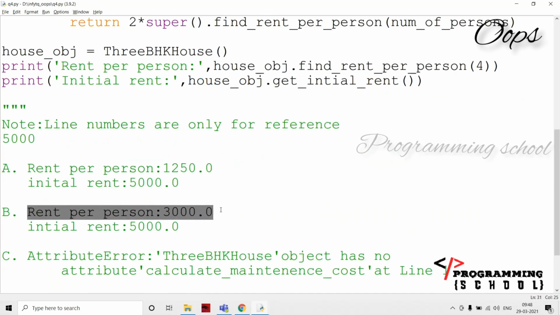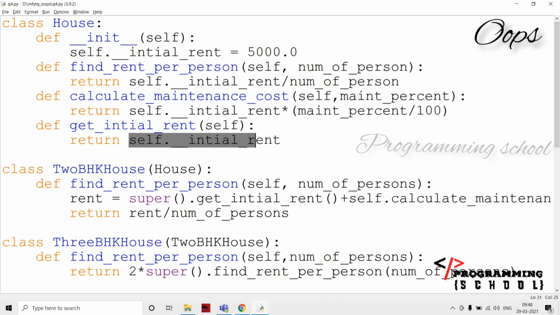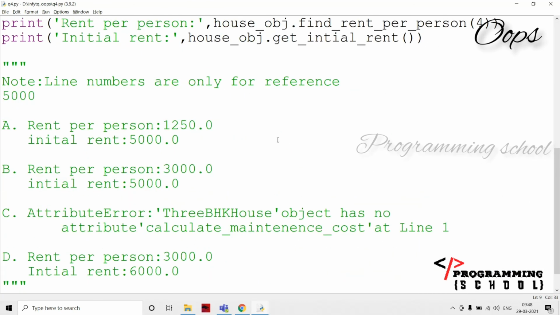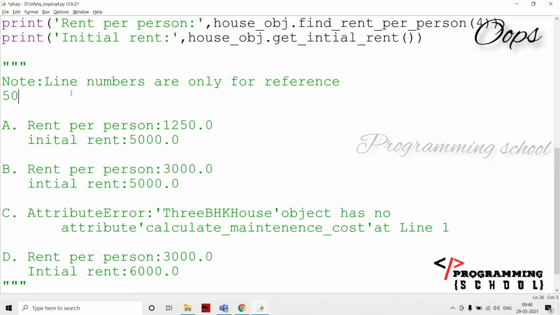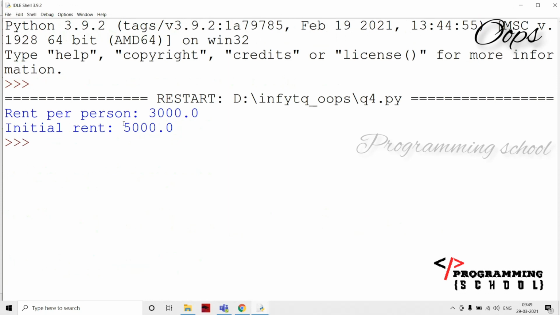Yes, this line, and then house object initial rent is going to print 5,000 here. That means option B is the perfect one. If I execute it, it is going to print rent per person is equal to 3,000, and initial rent is equal to 5,000.